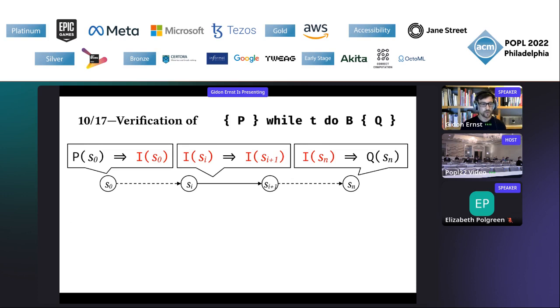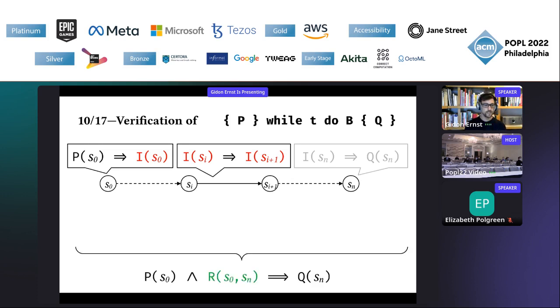Now, with the summary approach, we are not doing this. We are in particular not using the last condition. We are not deriving the postcondition directly from the invariant, but we do something else. We first summarize the whole execution of the loop by this binary relation R. So that's how we use the summary at the end. We can say the over-approximation of the entire computation of the loop is given by R from S0 to Sn. And of course, then we can use the precondition to derive the postcondition.